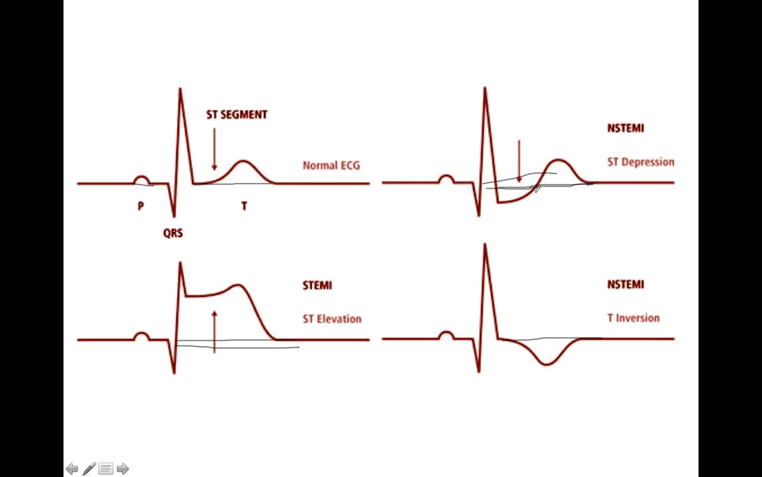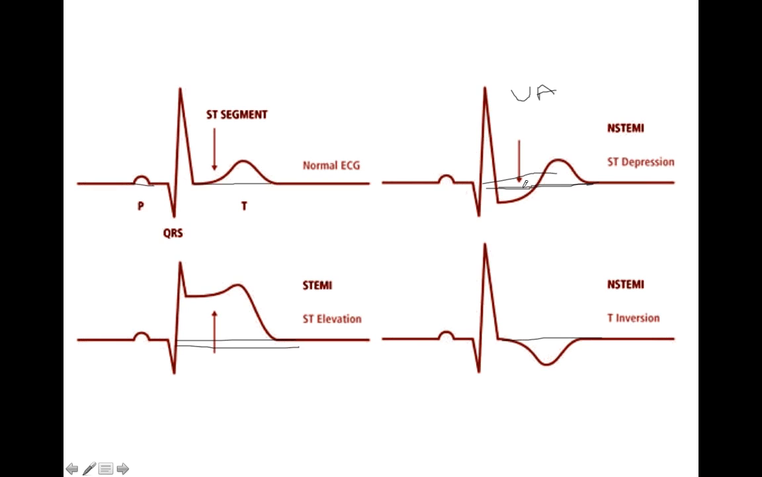Here the patient has ST segment depression. Now that means there is partial blockage, and that causes subendocardial ischemia or subendocardial infarction. So that means the patient has either unstable angina or non-STEMI, depending upon whether the enzymes are raised or not.